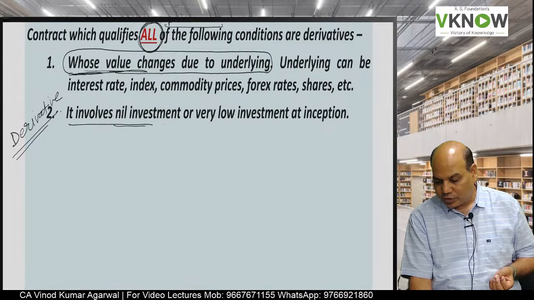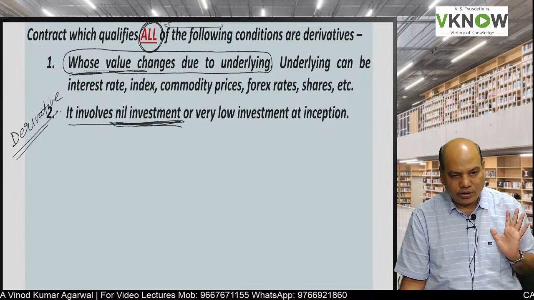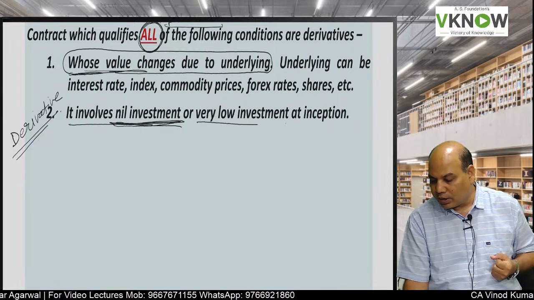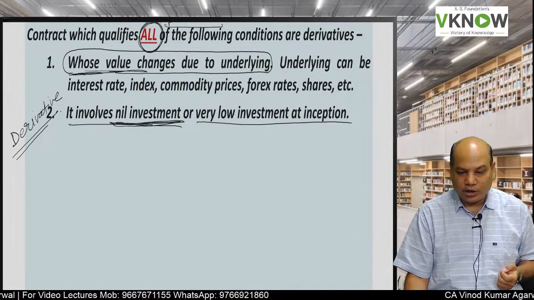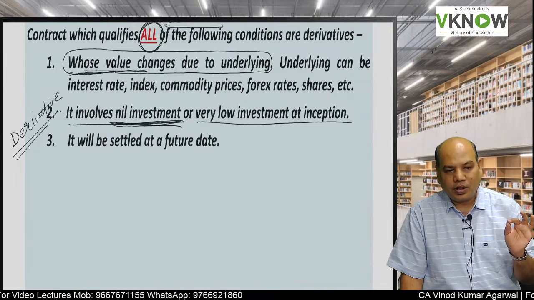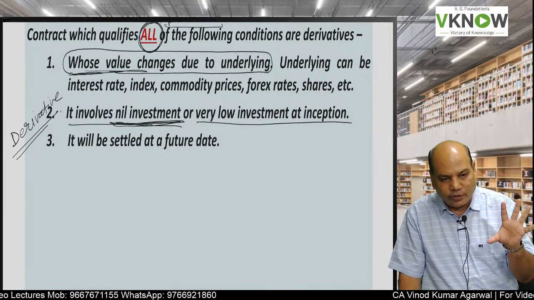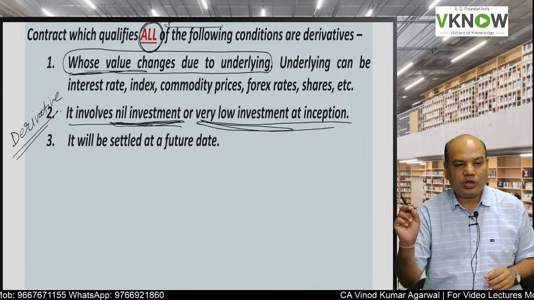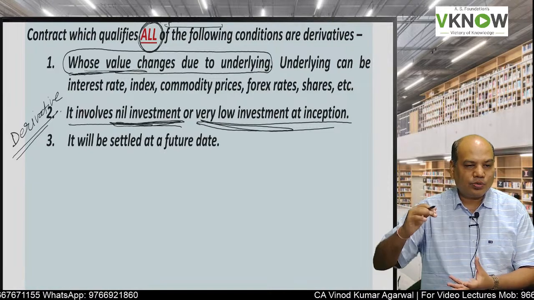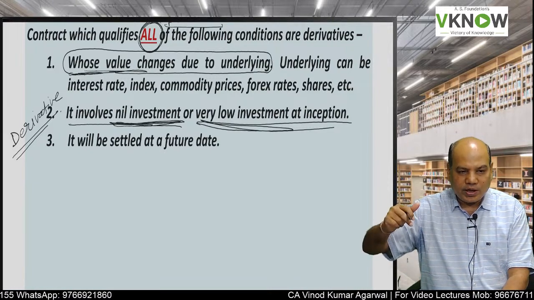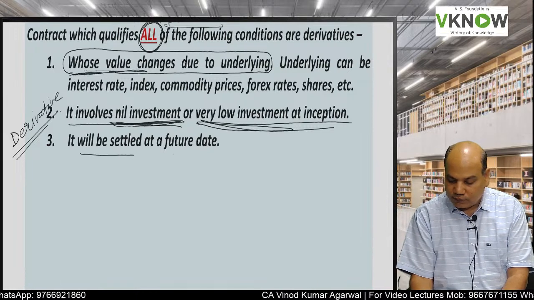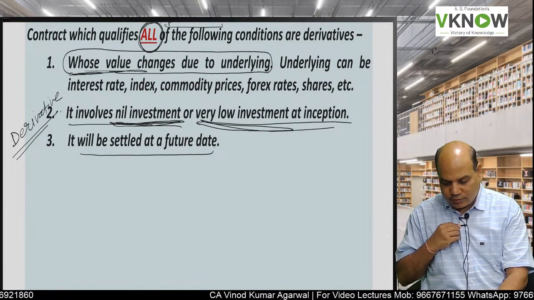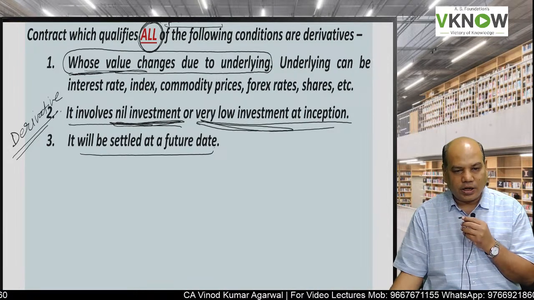Second condition is it requires no investment. For example, forward contract may not require any investment, or may require a very low investment, like option contract. You have to pay a premium amount which may be some percentage of the total value, or in future contract you may have to deposit some margin money. As compared to the value of the contract, the amount to be paid is very low. And the third feature of a derivative is that it will be settled at a future date.